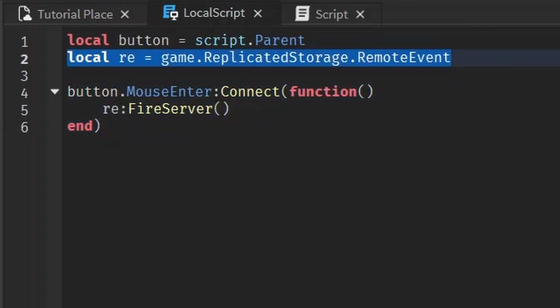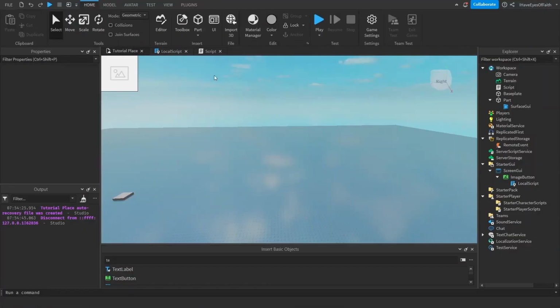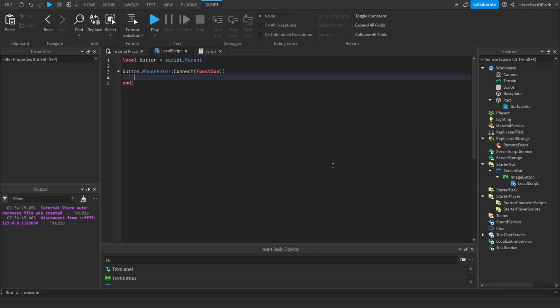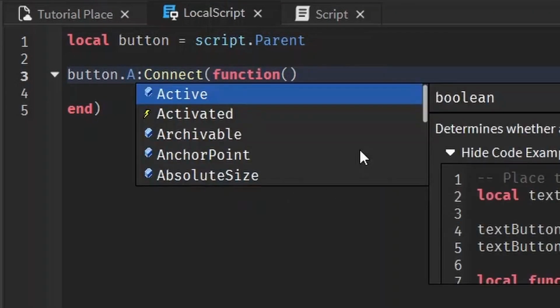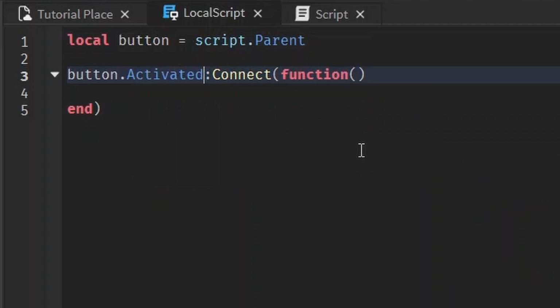Okay, so we don't need that. We're just dealing with on-screen things. The menu that's going to appear is going to be on the player screen, so everything we do is just going to be on the local script. We'll still access the button, but instead of when the mouse enters it, we're going to check when it's activated.